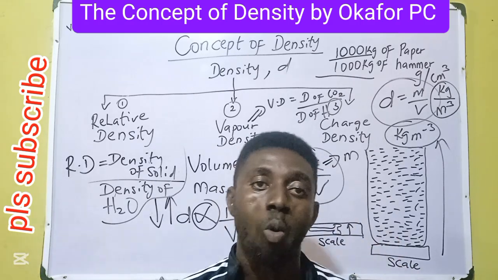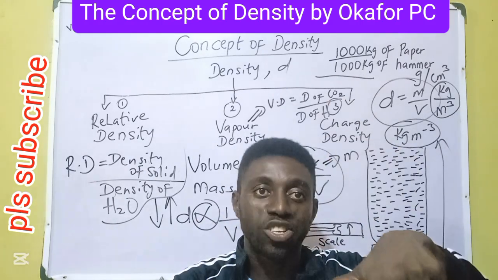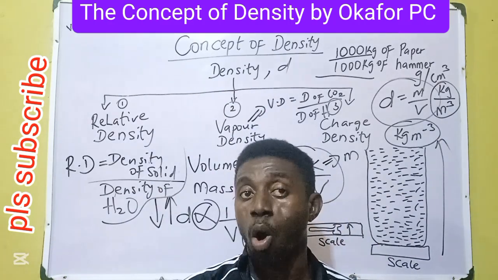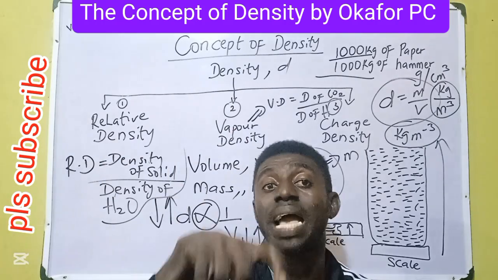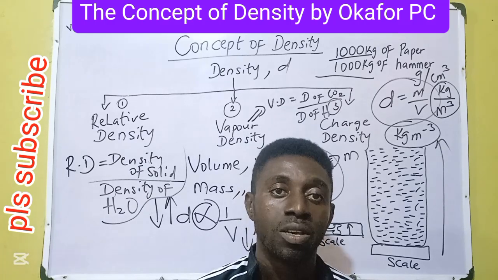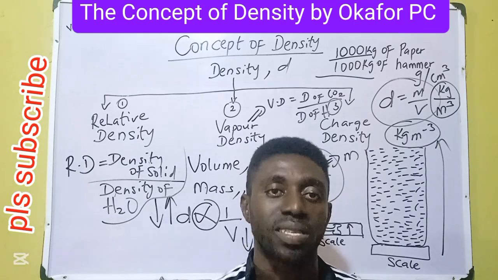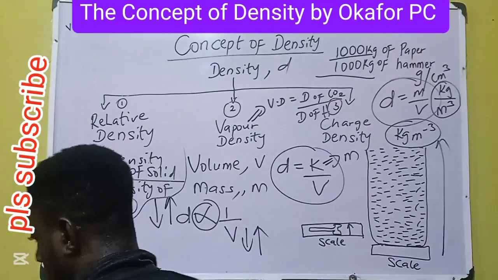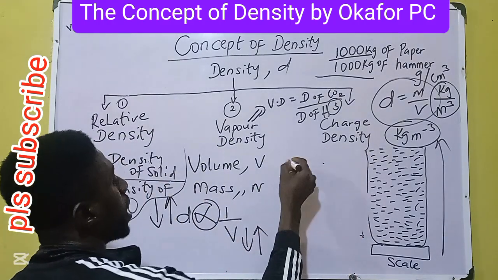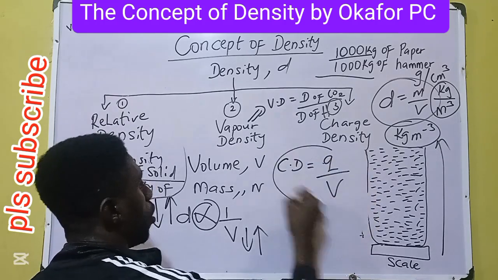This is seen in the electrical world. In charge density, we'll replace the numerator with charge and we'll maintain the denominator. Charge density is charge divided by volume. Recall, density is mass over volume. This time, the mass is being replaced with charge. That's why it's called charge density. Quantity of charge divided by volume is what we call charge density in the electrical world. Charge density is equal to quantity of charge over volume.